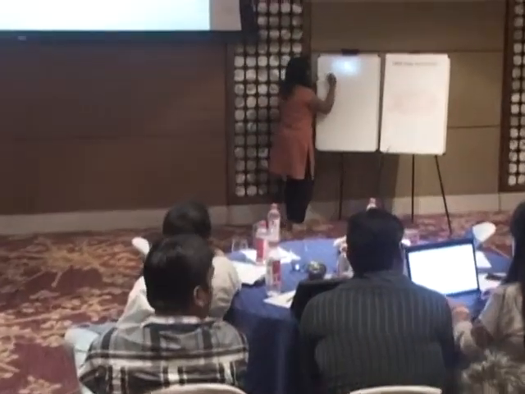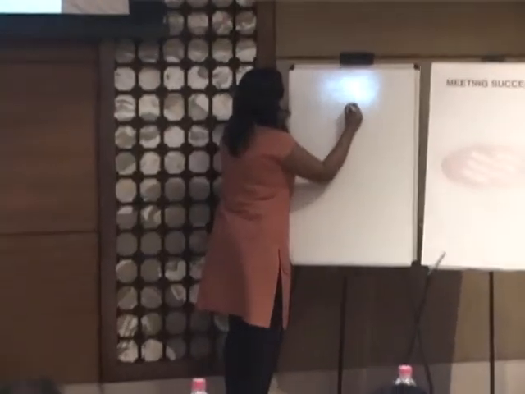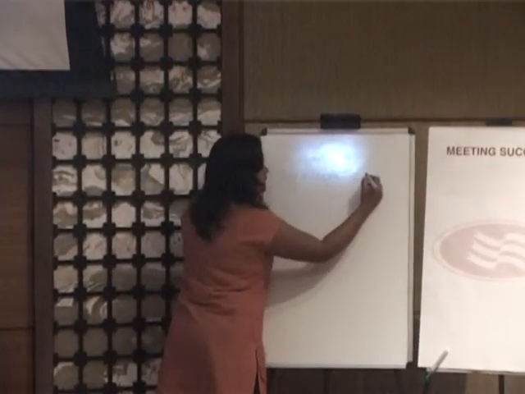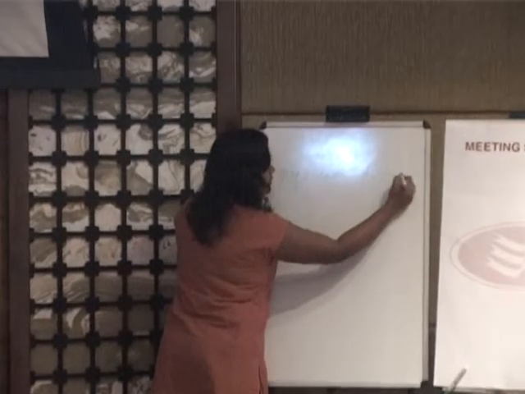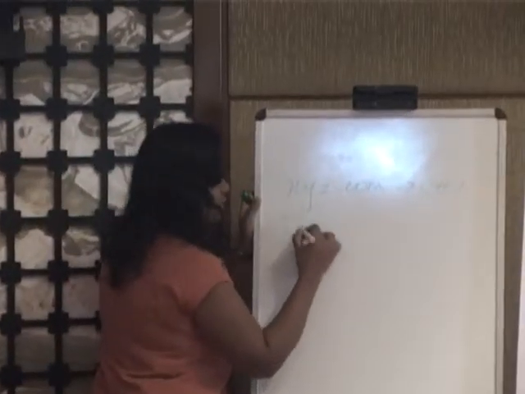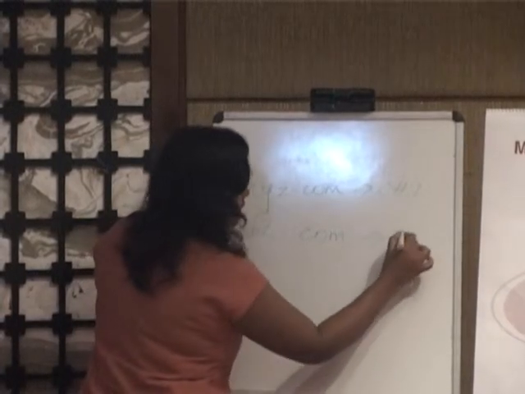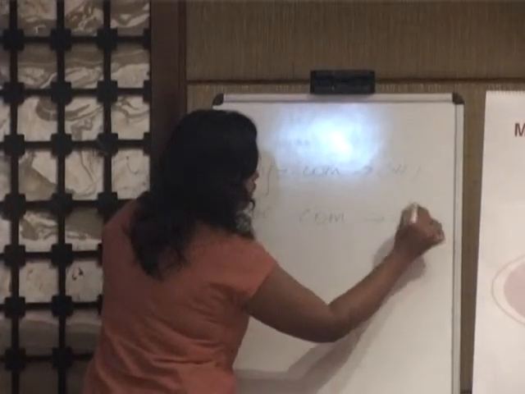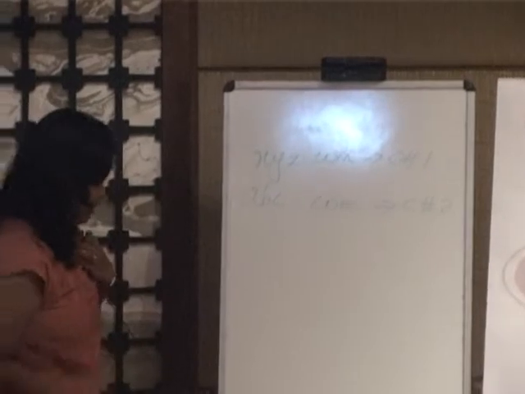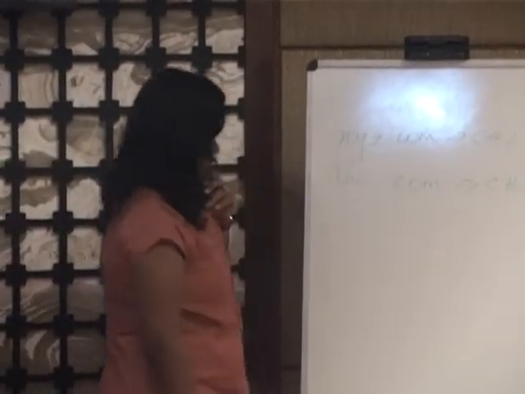So I have xyz.com in campaign 1, and I have another domain in campaign number 2. Ideally, the way it's tracked is completely different, right?